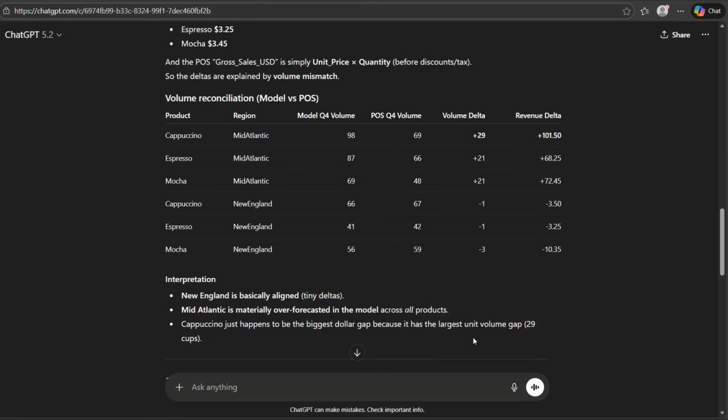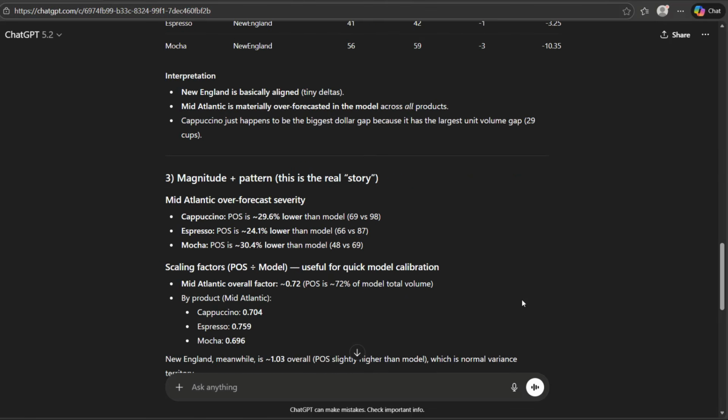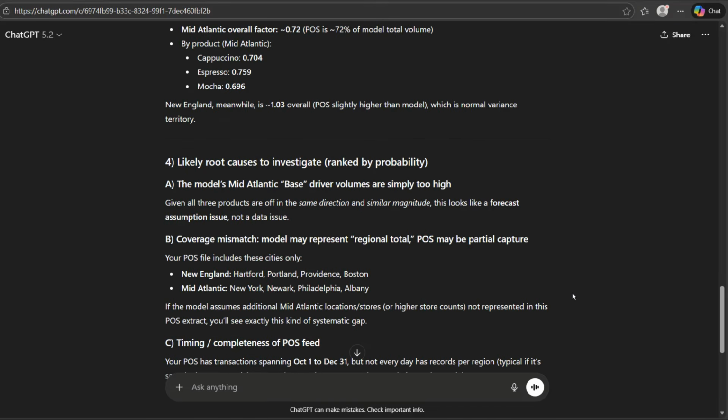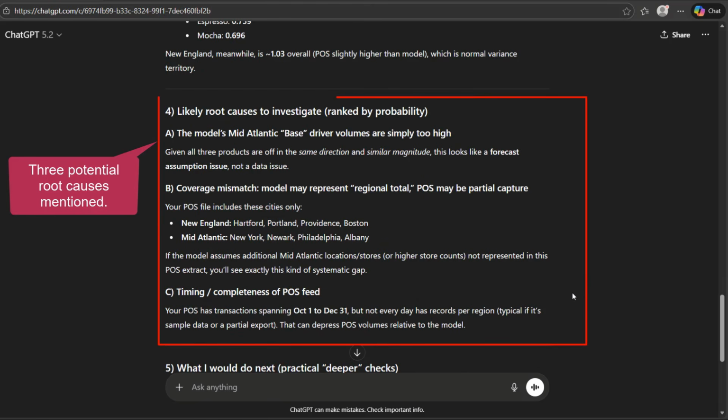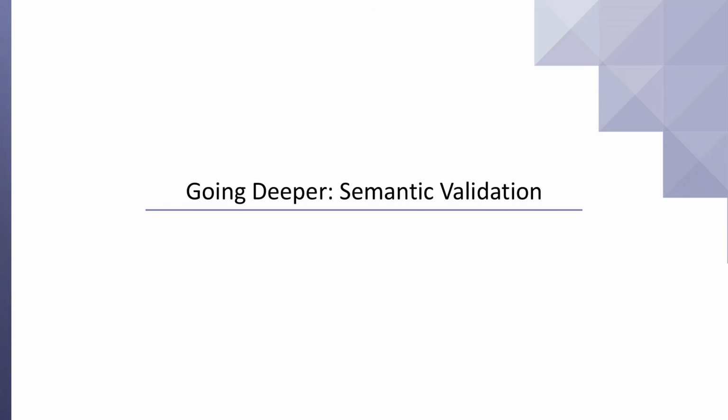The trick here is to understand the insights by the reasoning engine and apply them to recalibrate our model. By taking into account the over-forecast severities and scaling factors, we can list the required edits in our sales model. The reasoning engine concludes the analysis with a list of potential root causes which point us in the right direction for further investigation.